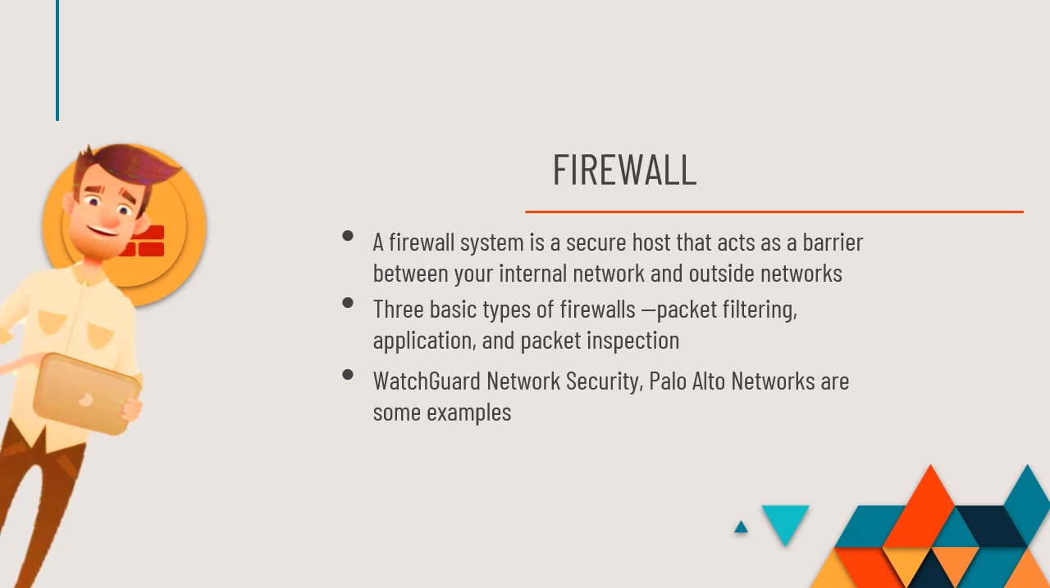Then firewall. A firewall is a program or a physical system that acts as a barrier or a wall in between your computer and other outside networks. So that's what a firewall is. It can be a physical system or a software which blocks out threats to your computer system. Three types of firewalls are there: packet filtering, application filtering, and packet inspection firewalls.